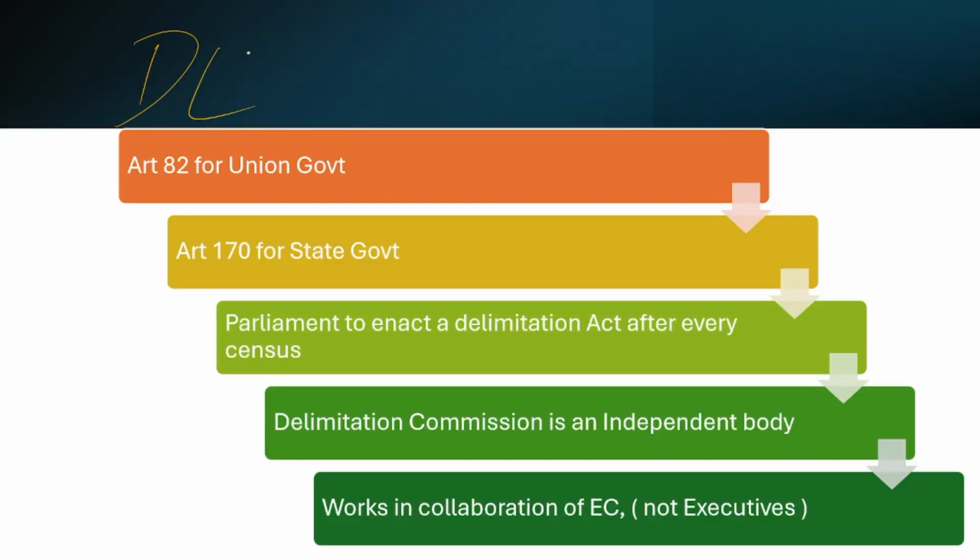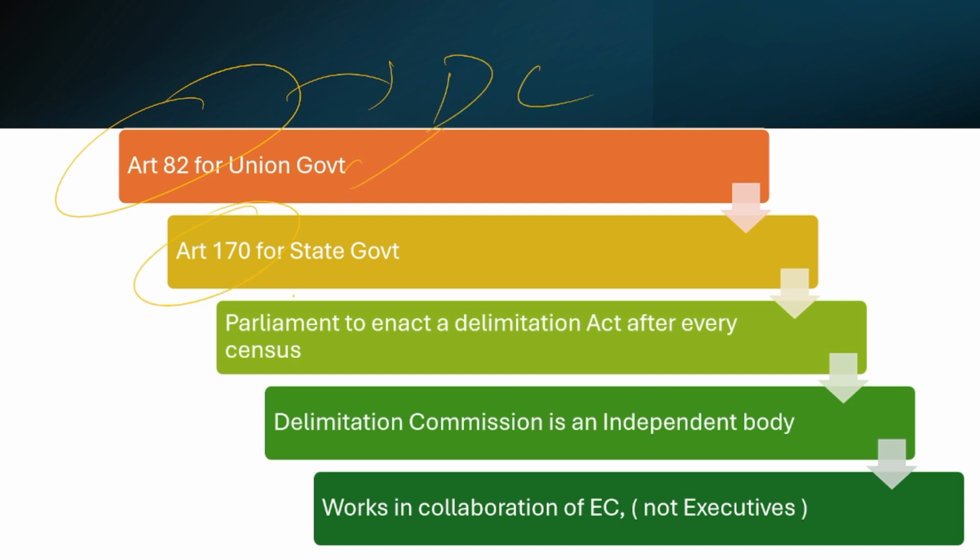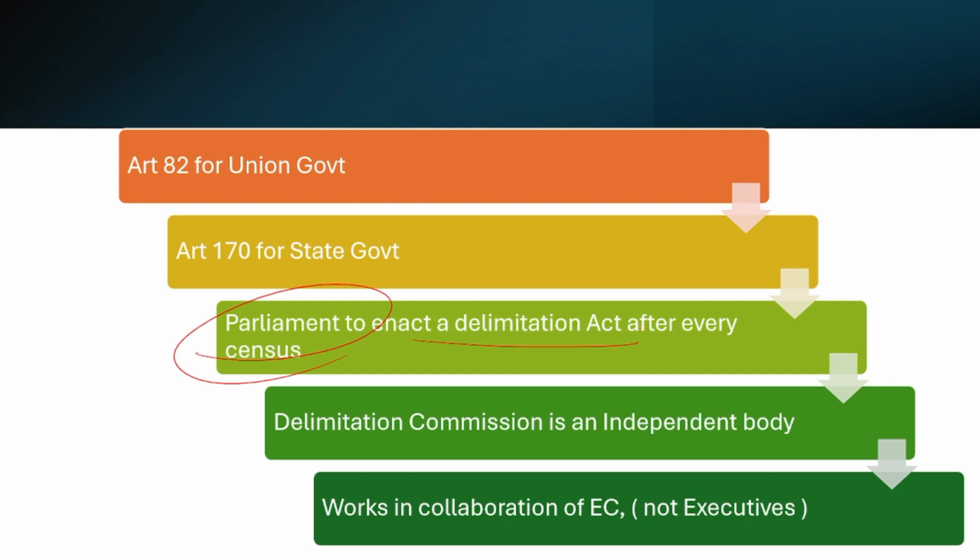Now let us understand whether Delimitation Commission is a constitutional body, a statutory body or a legal body. Delimitation Commission is a statutory body because it is established by Parliament under the Delimitation Commission Act. Article 82 says that there should be a Delimitation Commission for the Union Government. Similarly, Article 170 says there should be a Delimitation Commission constituted for state governments. And it is a duty for Parliament to enact a Delimitation Act after every census that happens after 10 years.